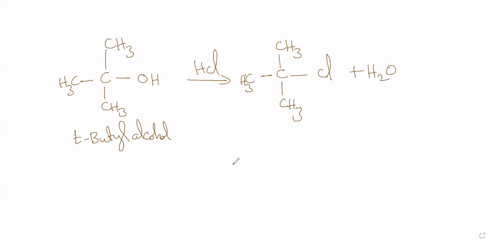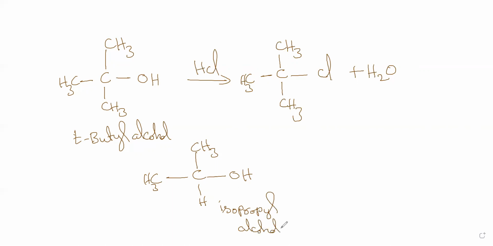Plus H2O. So if you have a secondary alcohol, this is the situation we have. This is called isopropyl alcohol. What is isopropyl? You may get this doubt. See, a 3 carbon chain is called propyl. Okay, and now you put the hydrogens like this.